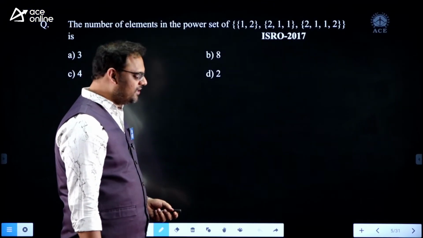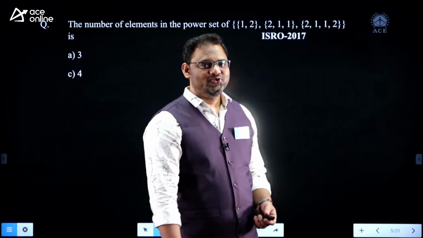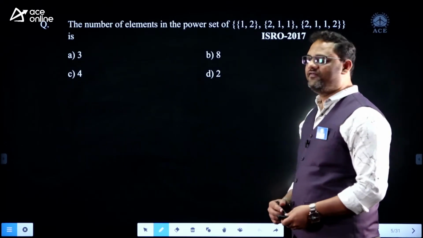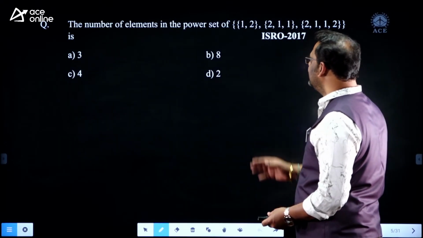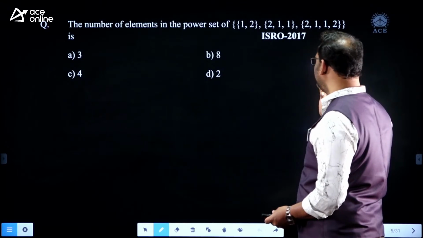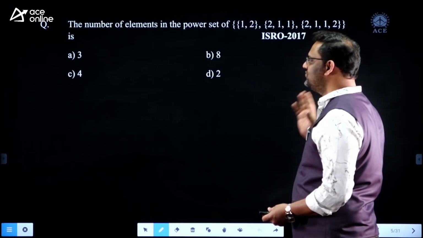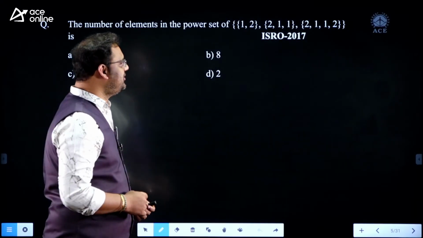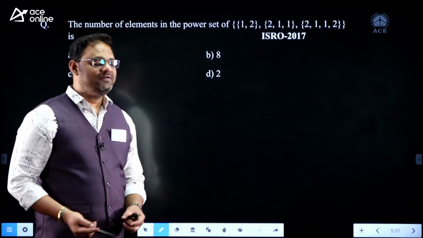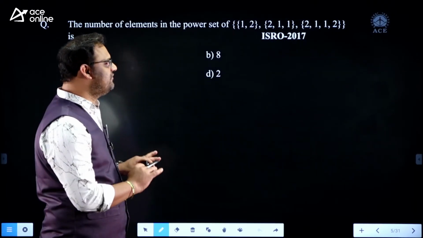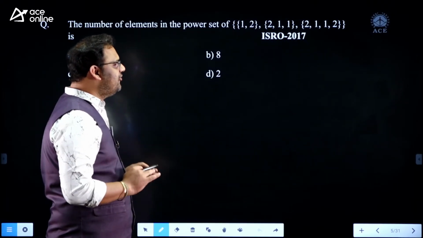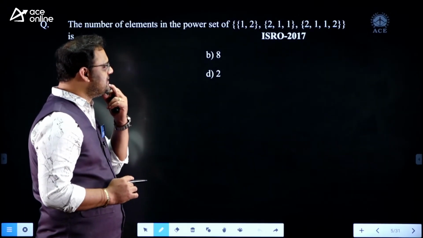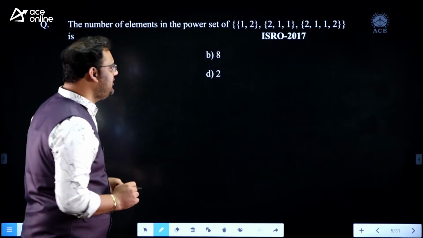So this is one question we have in the year 2017 ISRO. See the question: the number of elements in the power set of {1, 2}, {2, 1}, {1, 1, 2}... something like this, right? So you know about power set, but if you observe this, the examiner is focusing on a very fundamental concept.